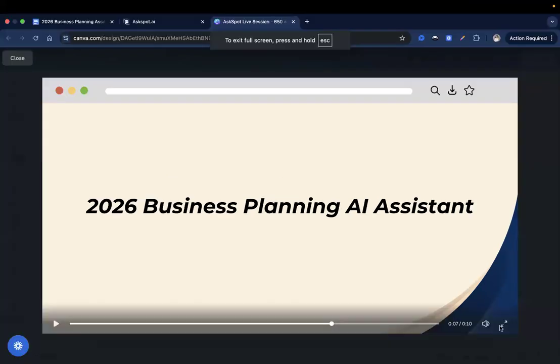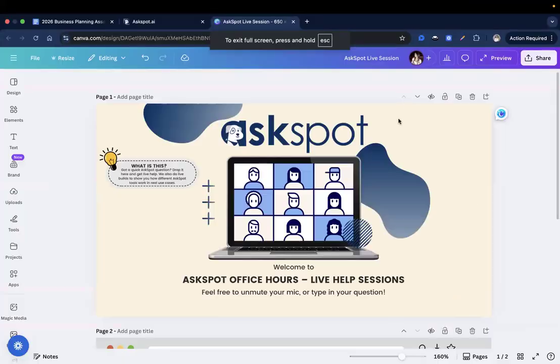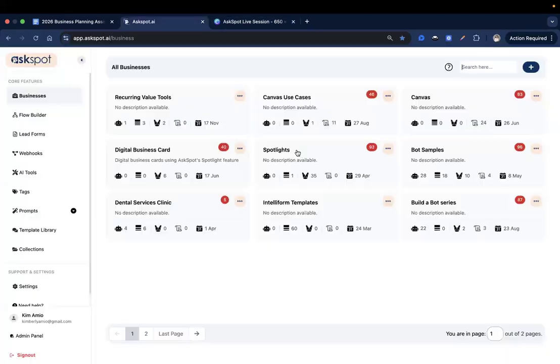Let me just exit out of this view, close out of that, and arrange my Zoom controls a little bit in here. Okay, there you go. Now let me go to my AskSpot account.